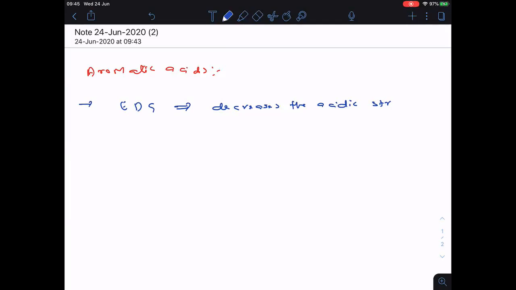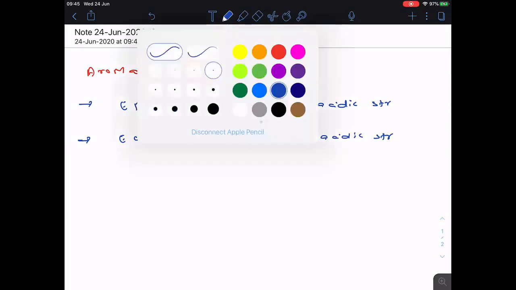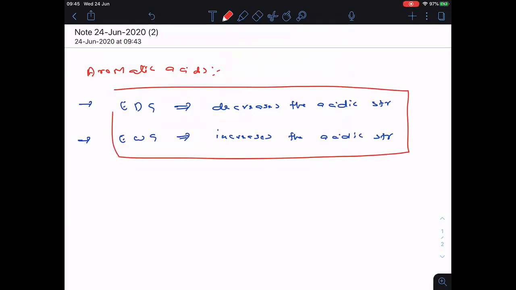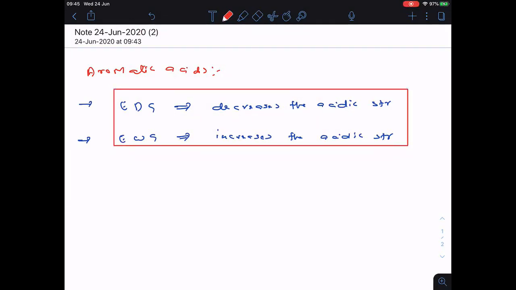Clear everyone? Then, you know well that electron withdrawing groups increase the acidic strength. Okay, these 2 points are very important. Remember everyone: electron donating groups decrease the acidic strength. Electron withdrawing groups increase the acidic strength.